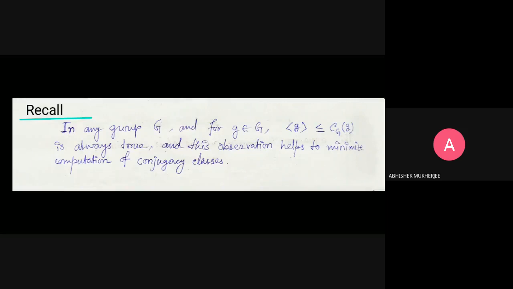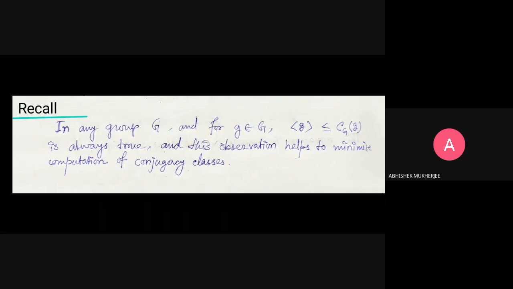We want to recall a property: in a group G, for g belonging to G, the cyclic subgroup generated by g is always a subgroup of the centralizer of g. It's always true, and we know that. This observation helps us minimize the computation of conjugacy classes. So how is it useful? Let's see.